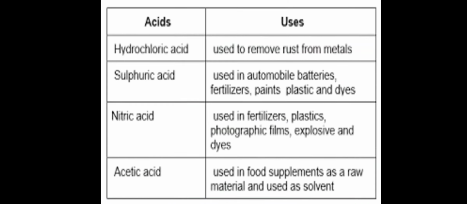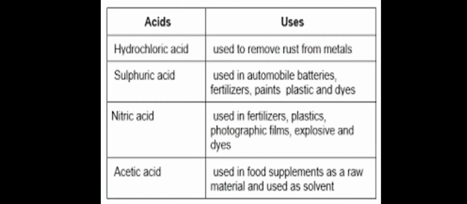Now here we can see the uses of these mineral acids. First, hydrochloric acid. Hydrochloric acid is used to remove rust from metals.